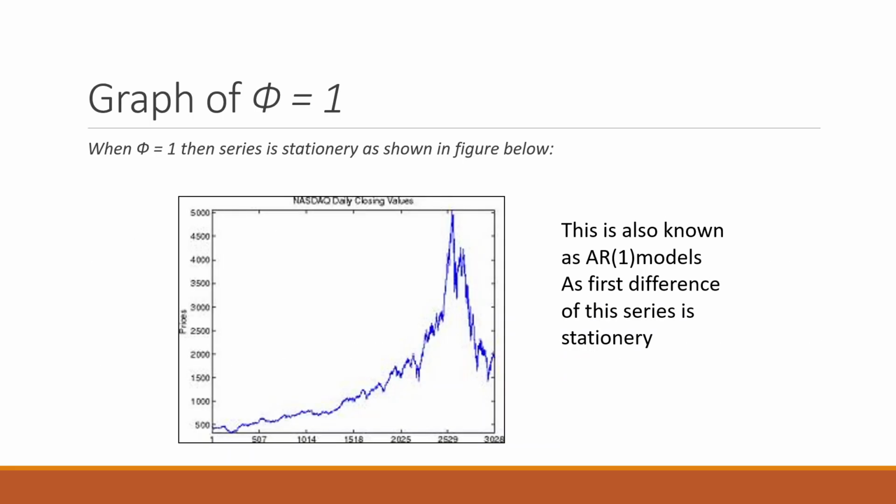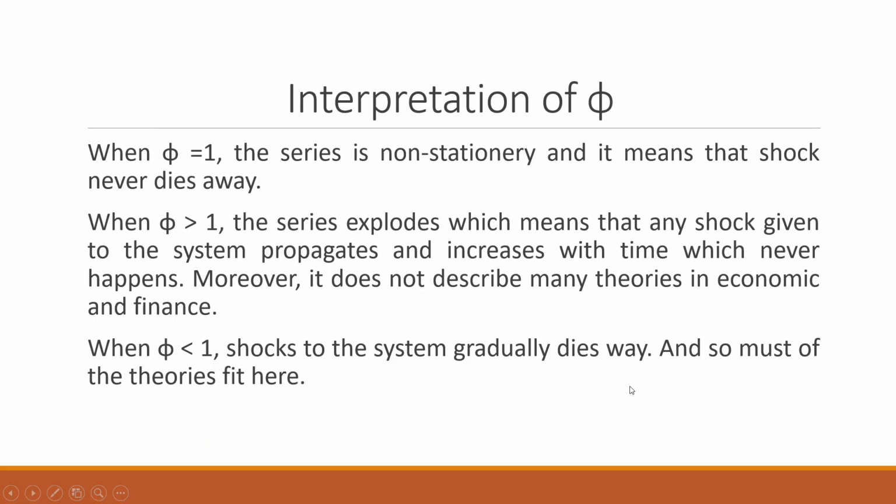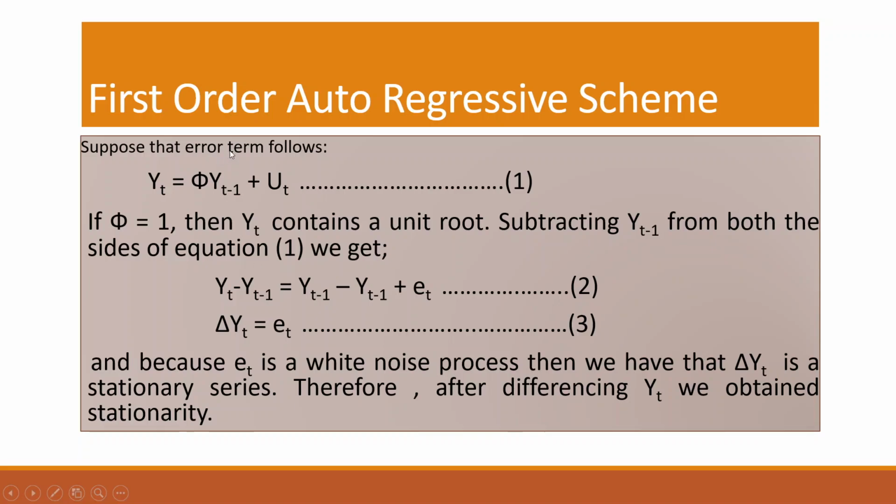Here, a small correction. To make this series stationary, we will have to take the first difference. So I was talking about the first difference of this series being stationary, not the base series. When phi is less than 1, the shocks to the system gradually die away. And so the theories fit here very well. Here, the theories don't fit. The first order autoregressive scheme is yt is equal to phi yt minus 1 plus ut. If I take phi equal to 1 and subtract yt minus 1 from both sides, then I get delta yt, which is equal to ut. So it is a white noise process, and this series is stationary. Therefore, after first differencing, we get stationarity in the series.